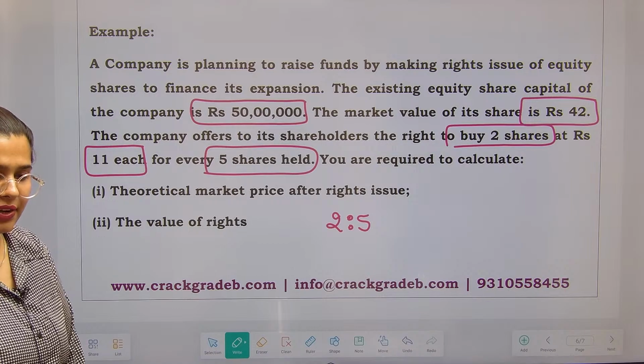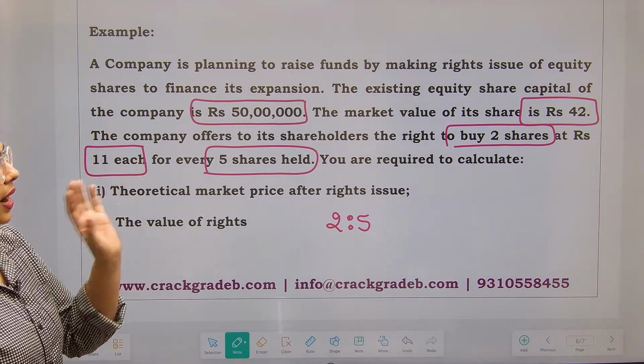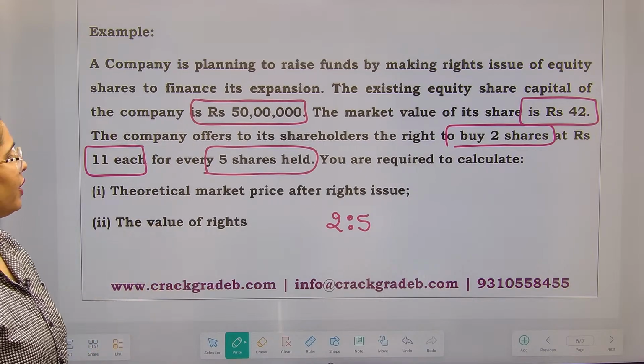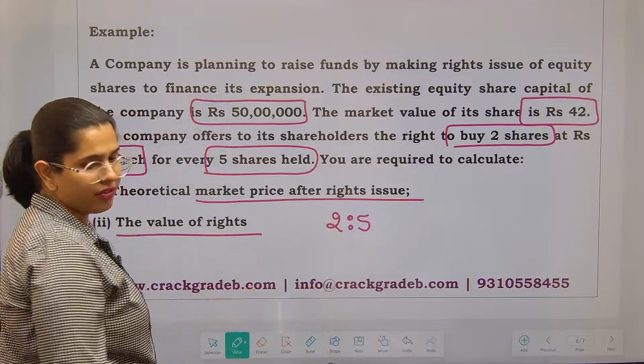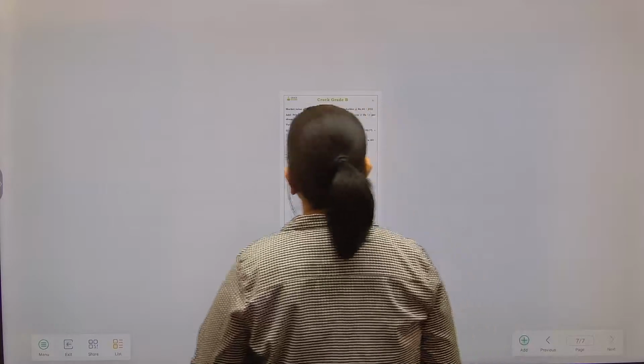And what is the price at which you can take? 11 rupees is the price at which you can take. Market price right now is 42 rupees. Now you need to calculate the market price after the rights issue and the value of rights. Right, you have to calculate these things. Now let us do that.